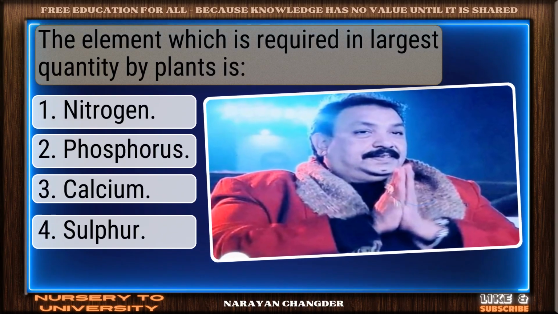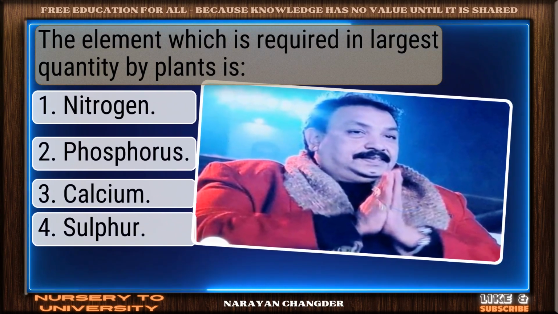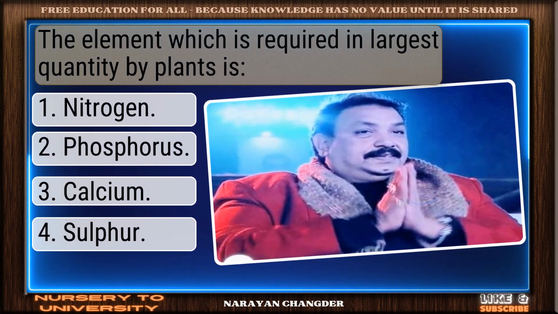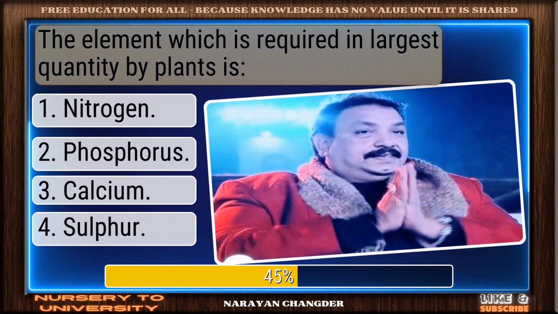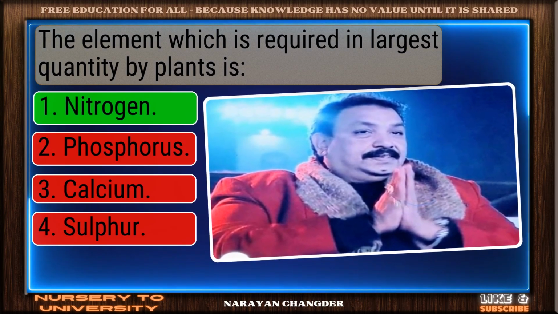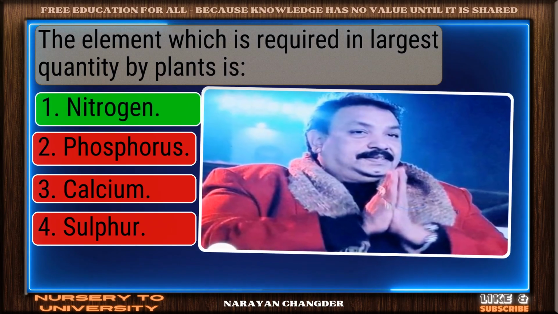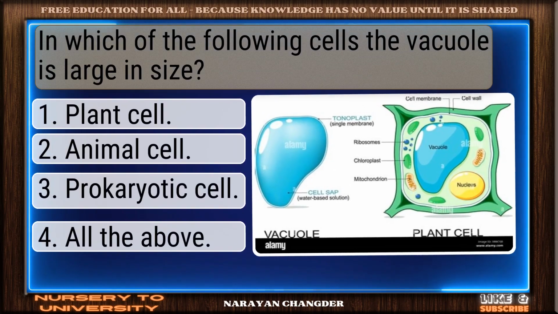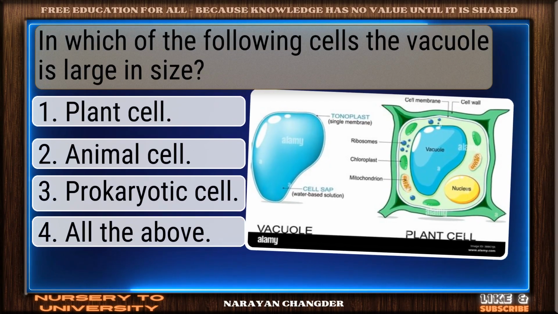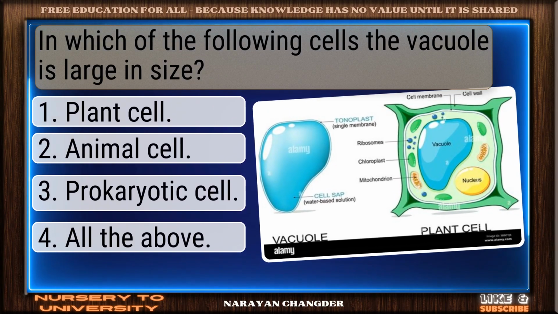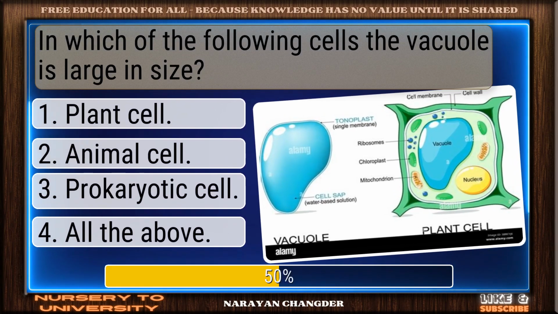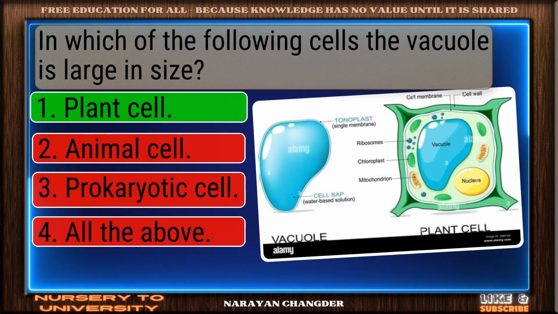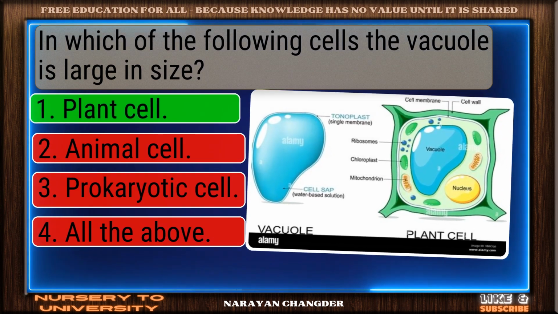Question number 54. The element which is required in largest quantity by plants is? Nicely done. Nitrogen is a solid answer. Question number 55. In which of the following cells the vacuole is large in size? Right again. Plant cell is a valid answer.